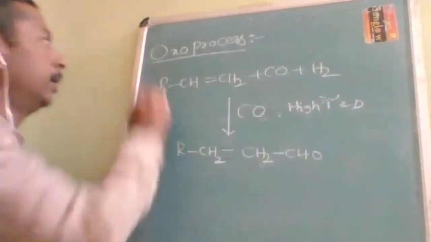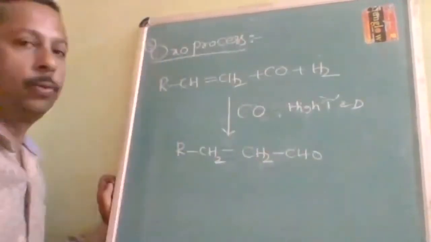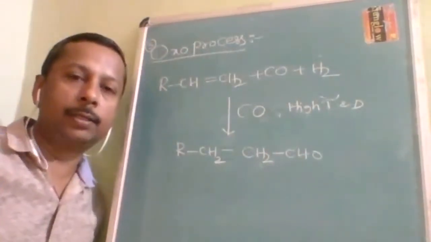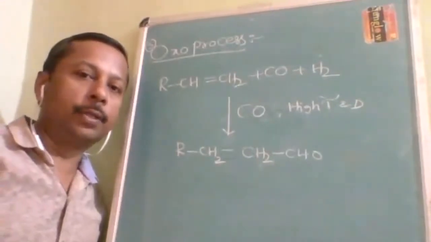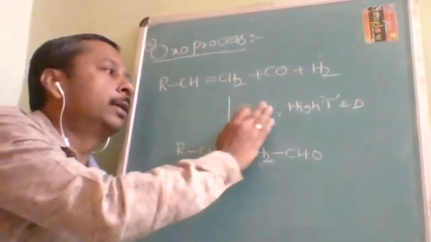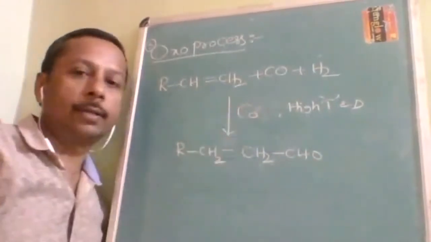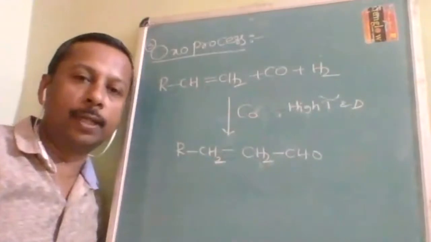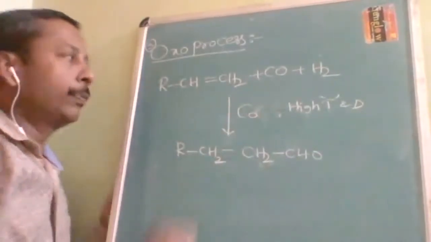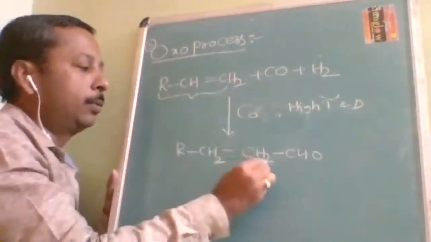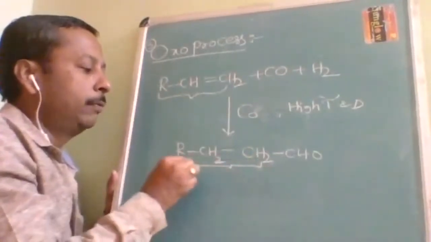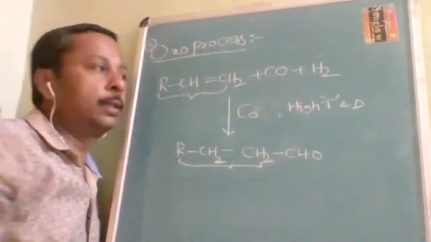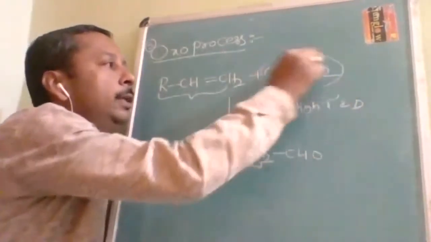The third method of preparation of aldehyde only is the oxo process. The advantage of this method is that the product we get has one carbon more than the required alkene. Here this is the alkene, up to there it is intact. From there, one more carbon is added. So the oxo process involves reduction by use of CO and H2.